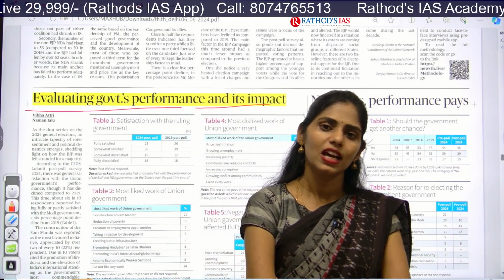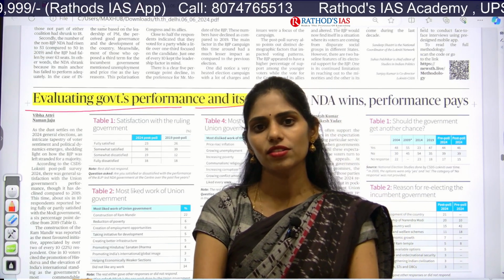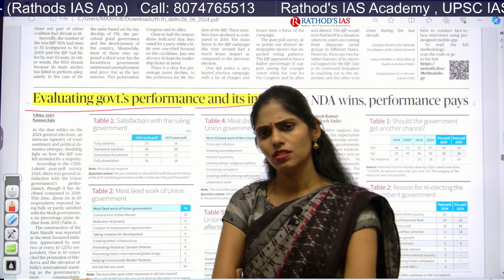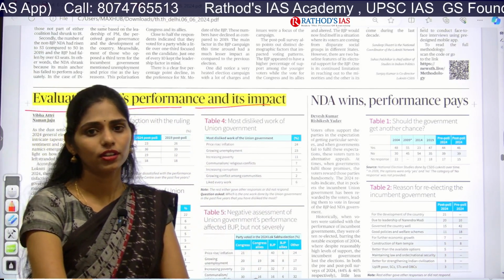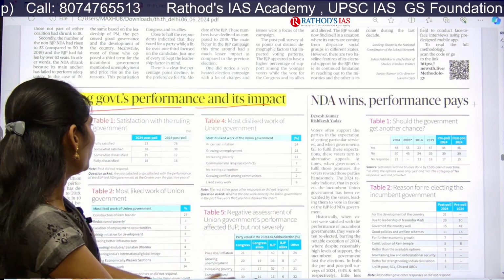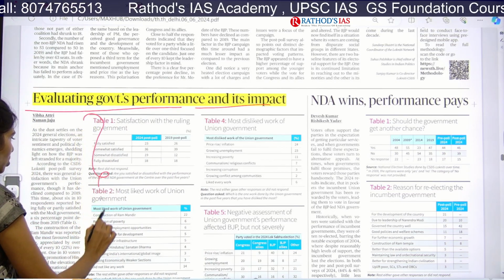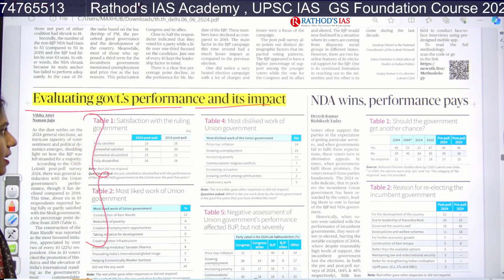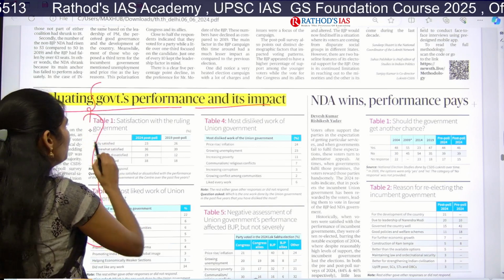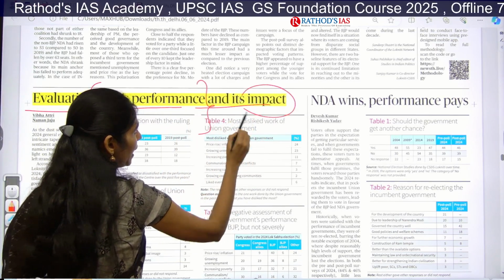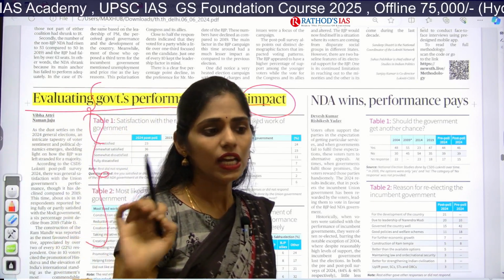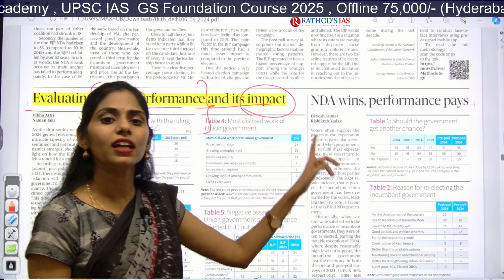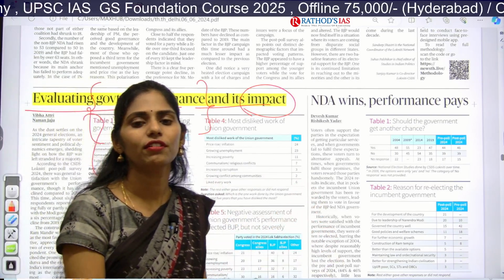But in the final result, the original result, we find there was a tough fight given by the India bloc to BJP. This article says that based on this general election result, we look at how the government performed and its impact. If this BJP government had performed well in the last 5 years, the result might be somewhat in favor of BJP.